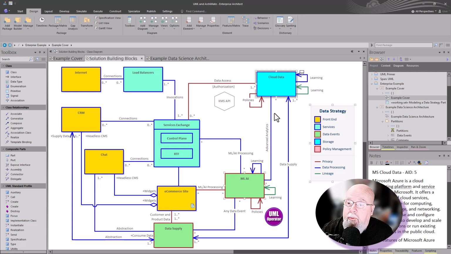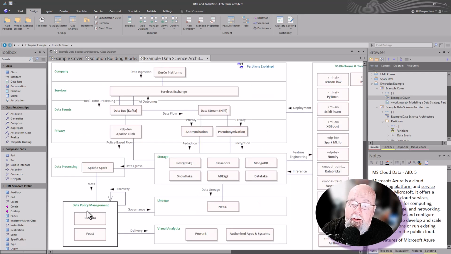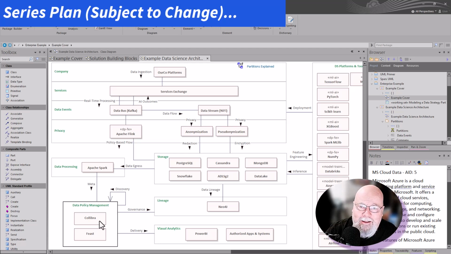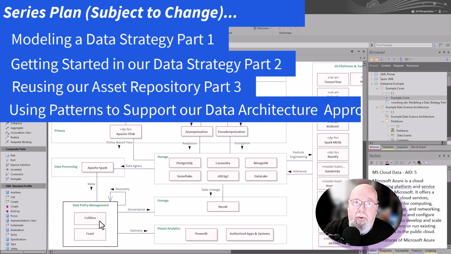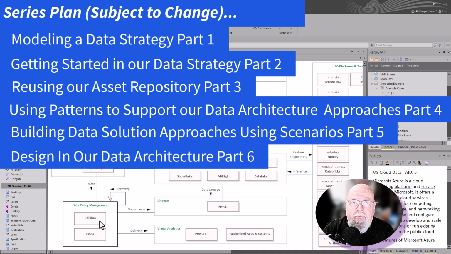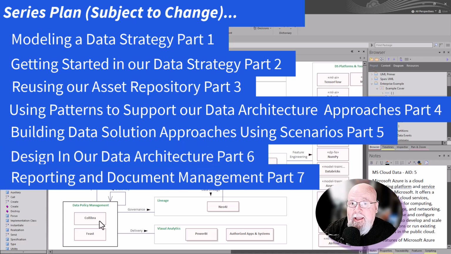And we're going to focus on data policy management, right? Discoverability and everything that's necessary for metadata management and governance as we're delivering our architecture. So we've got a lot to cover here over, I want to say, a short period of time. I'm going to be publishing every Tuesday because this is an advanced subject as we progress through the architecture. So we have a lot to cover, and I look forward to jumping into that with you.